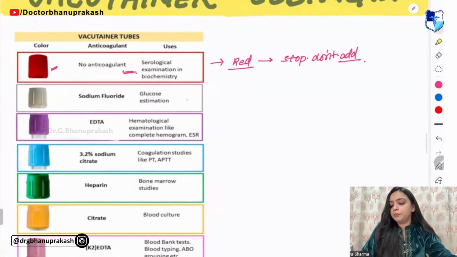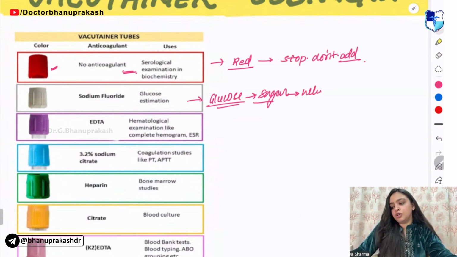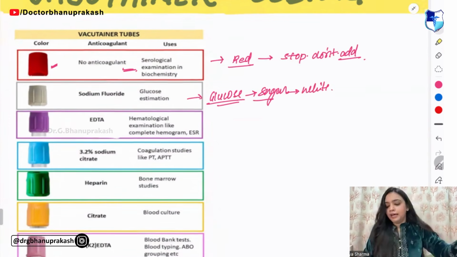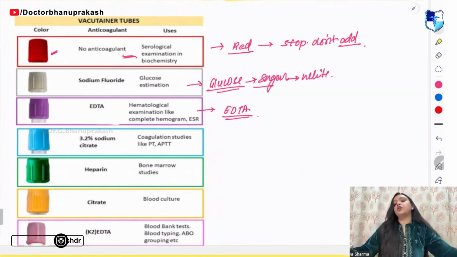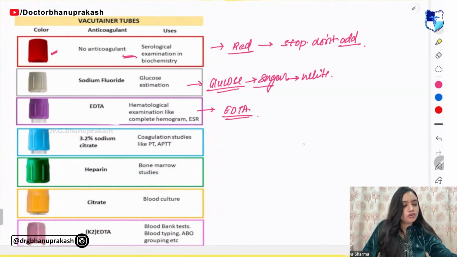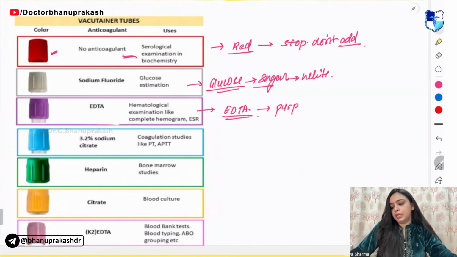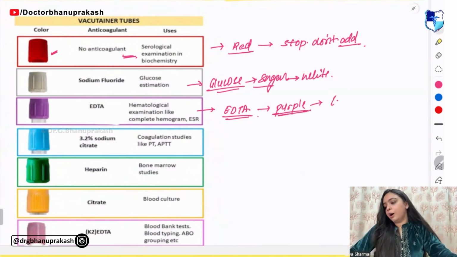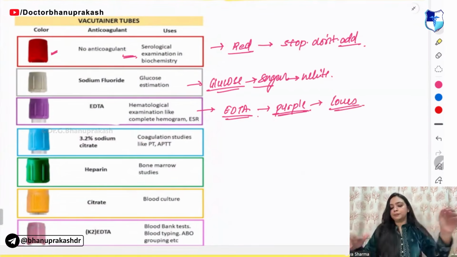Then you have the next one, the white one. That is for sodium fluoride. You have glucose, so remember, glucose is like sugar, and sugar is what color? Sugar is white. Next, you have EDTA. EDTA is used for hematological examination. So remember, it is purple, and everyone loves doing the EDTA.